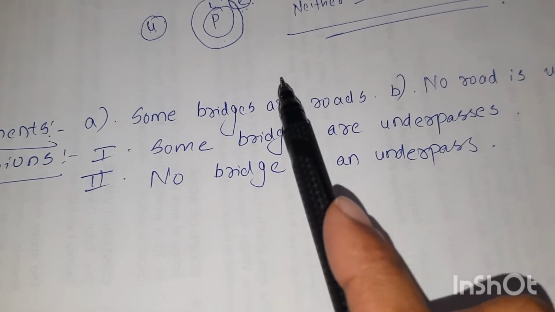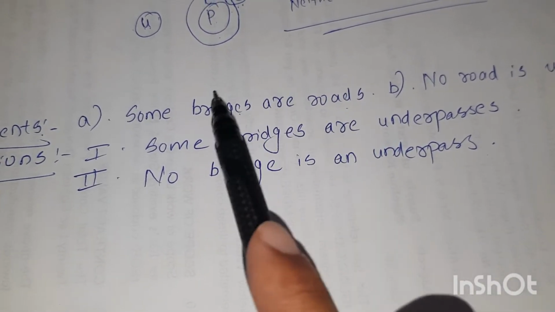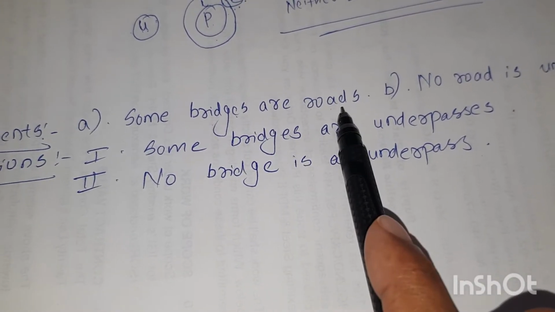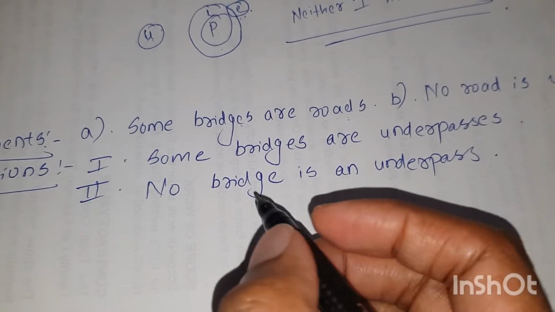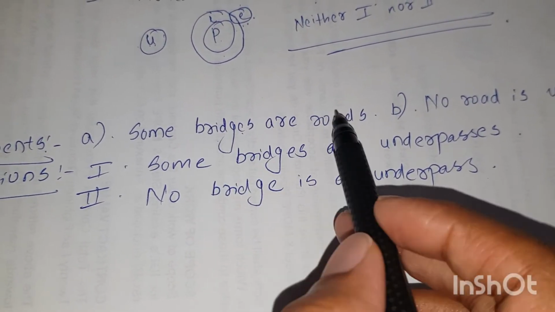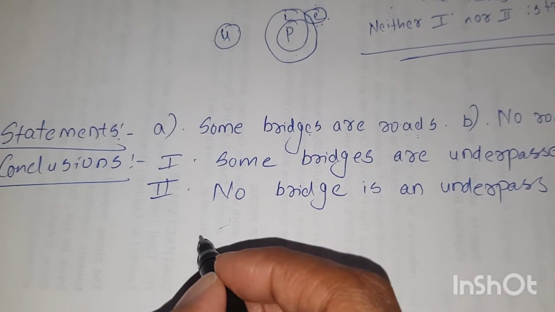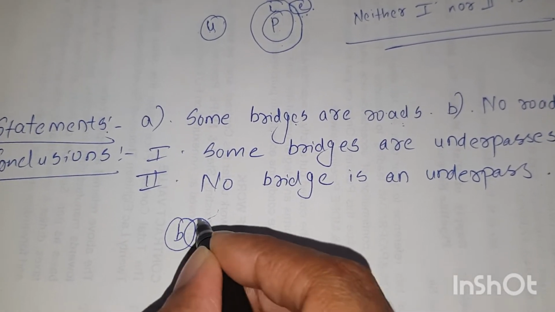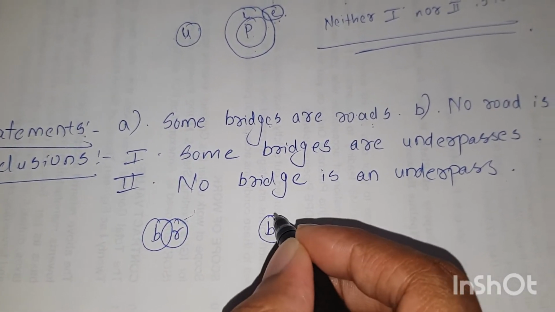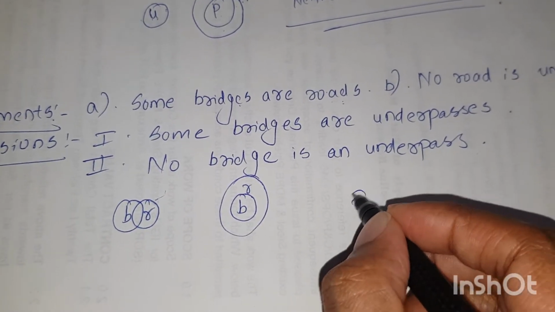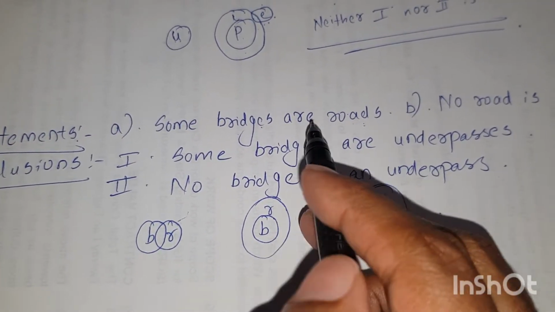Now going to the second workout question. Some bridges are roads. Some X are Y means particular affirmative, right? There are three possibilities for the some X or Y case. Some bridges are roads. That means it can be represented like this, like this, and like this.